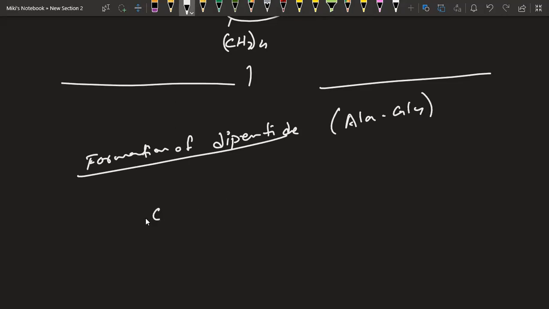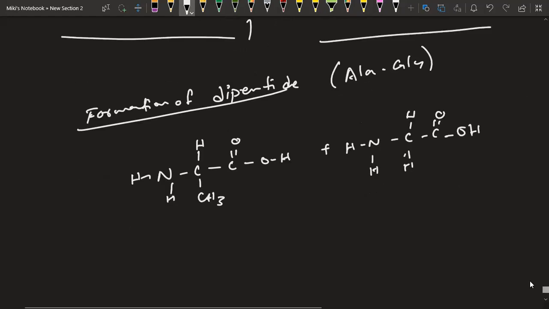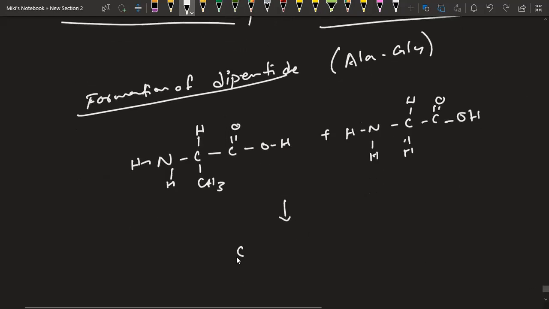Then the molecules would be NH2, CH, CH3, C double bond OH, plus H, NH, CH, COOH. When they form bond, they have this structure.